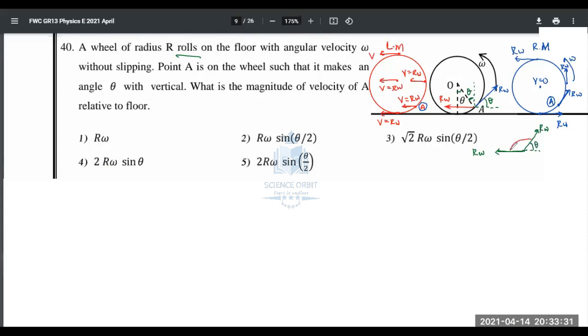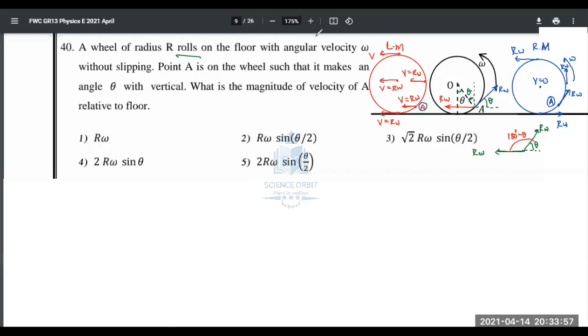This angle is going to be 180 minus theta. It is 180 minus theta, not 90 plus theta, that's wrong. Because this part is theta, the whole thing is 180 minus theta.